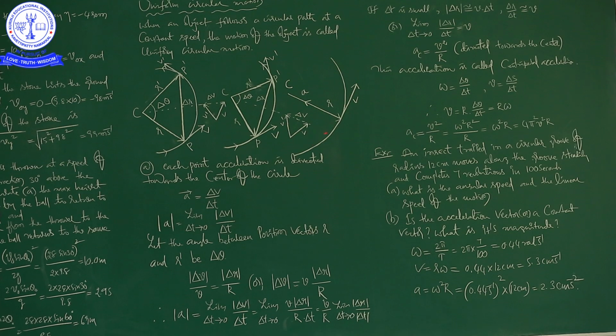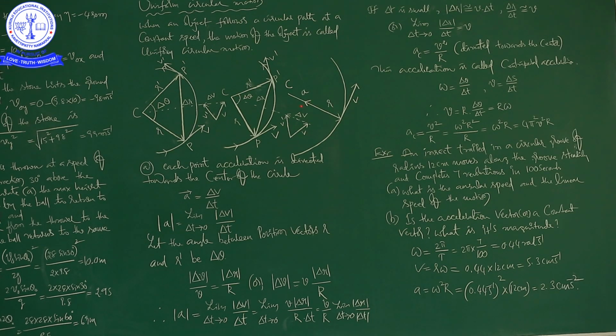The next picture is also showing the arc of the circle. Here he is talking about acceleration, and he showed acceleration in the picture, it is towards the center. This is the direction of acceleration, and this is the direction of velocity.